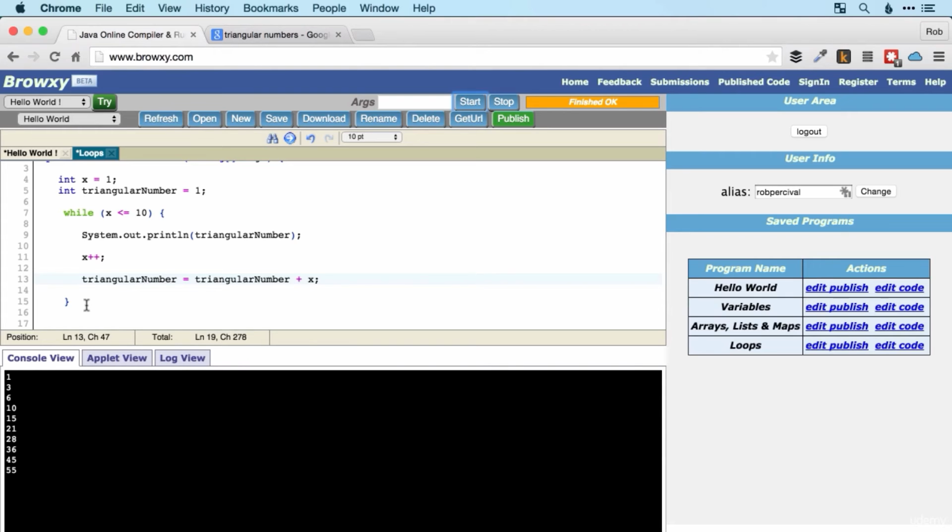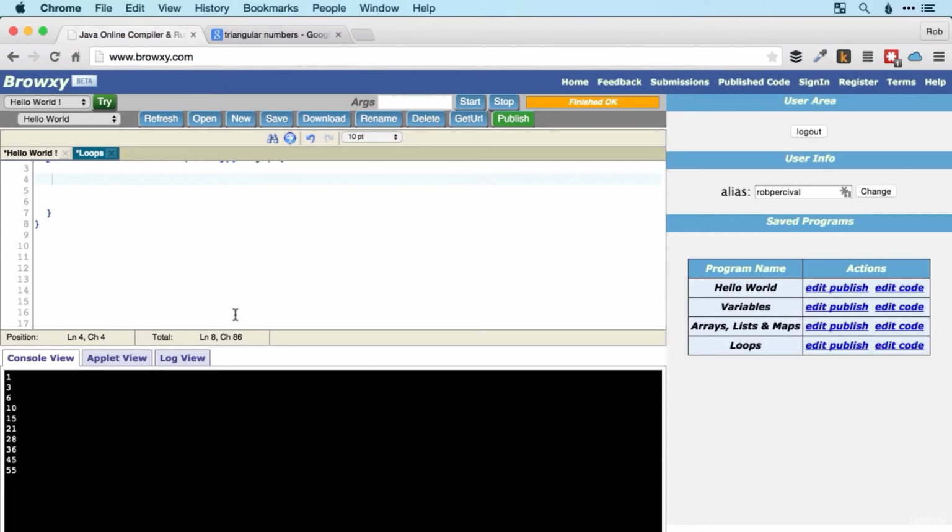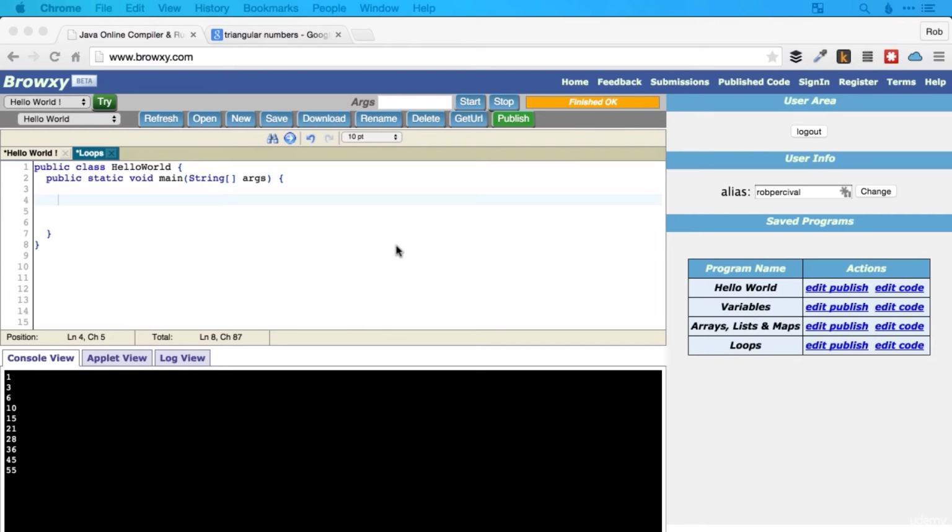Particular congratulations if you managed to do the trickier one. Now let's get rid of that, because I'm going to show you the third type of loop, and that is looping through the contents of an array. That's a really useful thing to be able to do. To use the example that I said earlier, we'd have an array of a user's photos and display all of those using a loop.